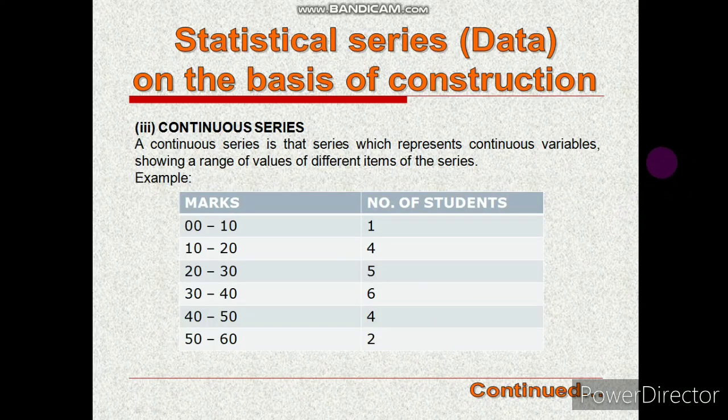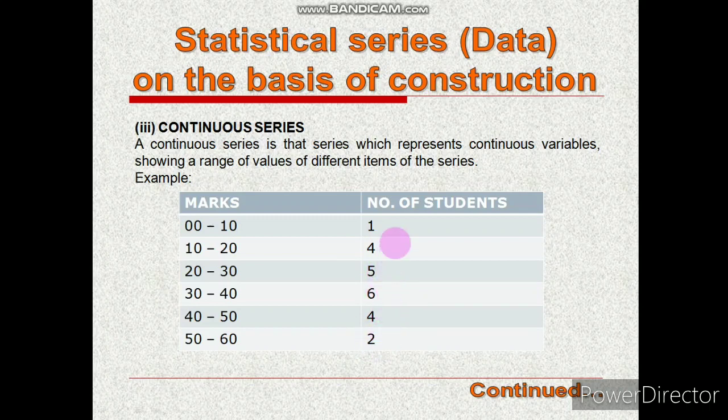Continuous series. A continuous series is that series which represents continuous variables, showing a range of values of different items of the series. Example, 0 to 10, 10 to 20, 20 to 30 and so on up to 50 to 60. Here are the number of students: 1, 4, 5, 6, 4 and 2.